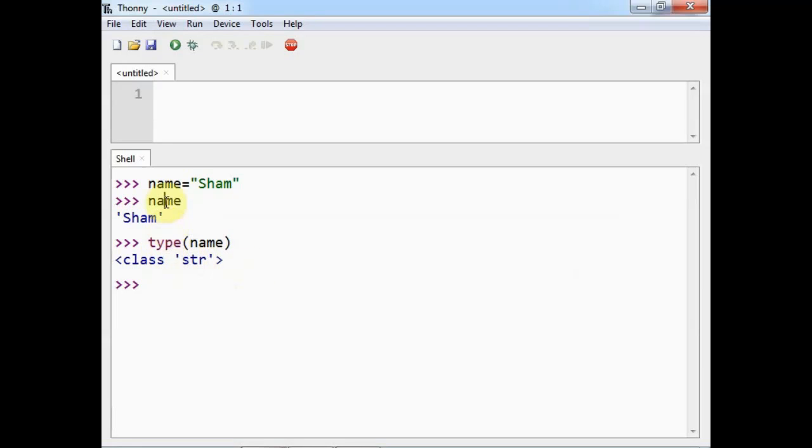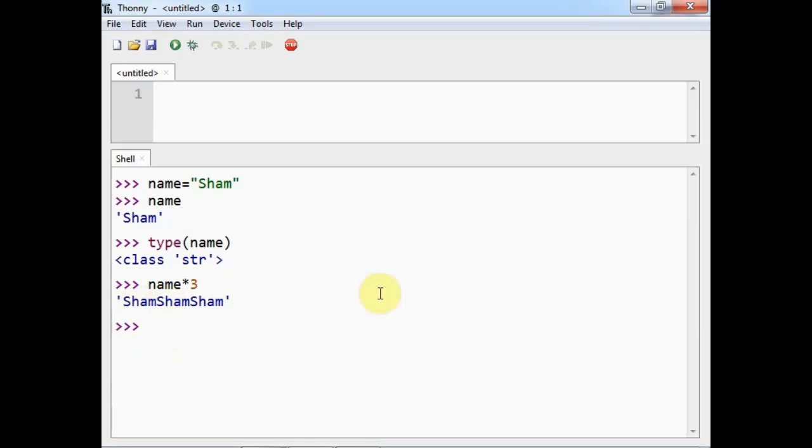So this name variable belongs to class str, so it becomes an object of this str class and it is a string data type. Now if I want to repeat this name multiple times, I can use name into, suppose, 3, so it will display Sham 3 times.